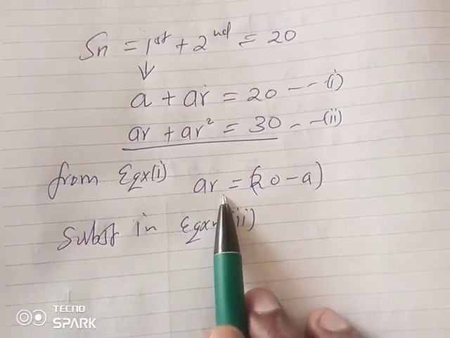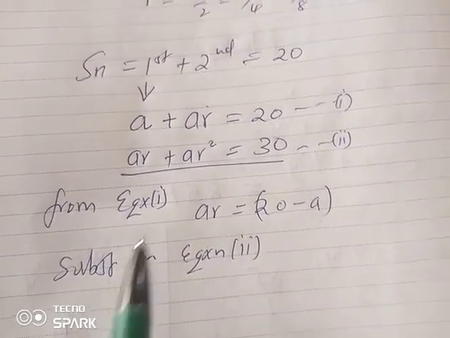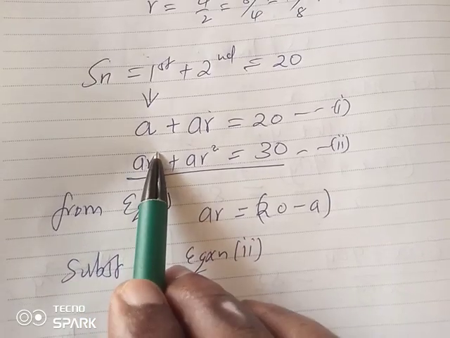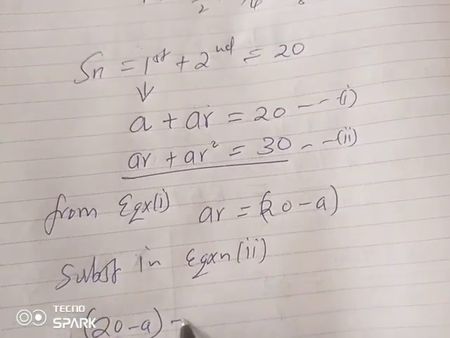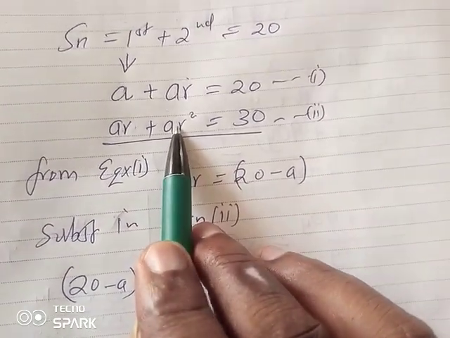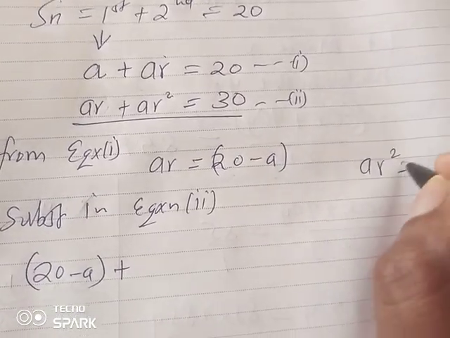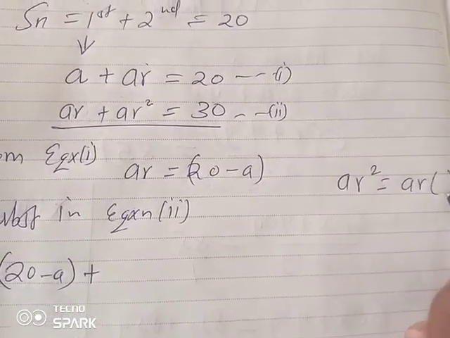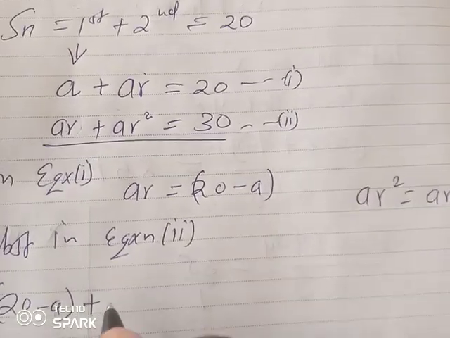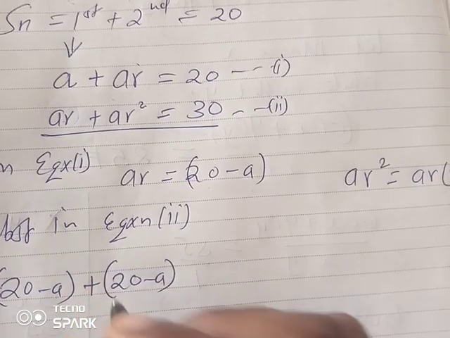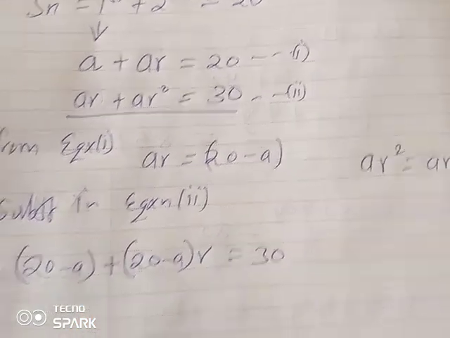Where we have AR, I will use 20 minus A. So what will I have therefore? In equation 2, AR is already there, so I'll write 20 minus A plus AR squared, which also has an AR in bracket times R here. So I will still have AR by R on the outside, equated to 30.